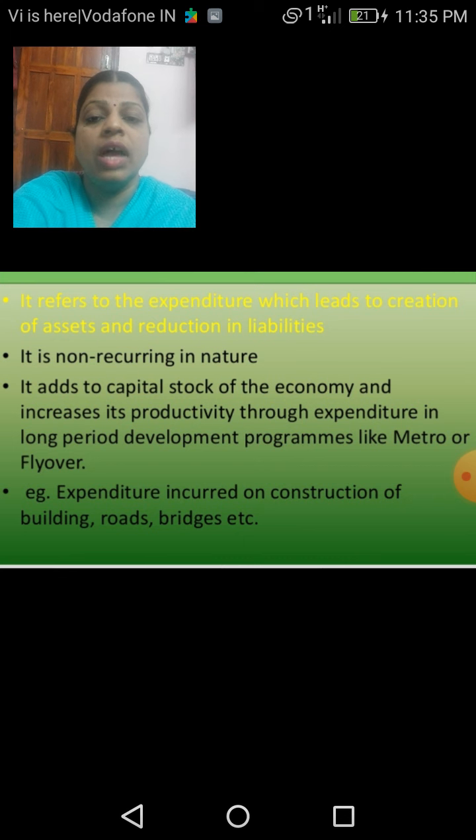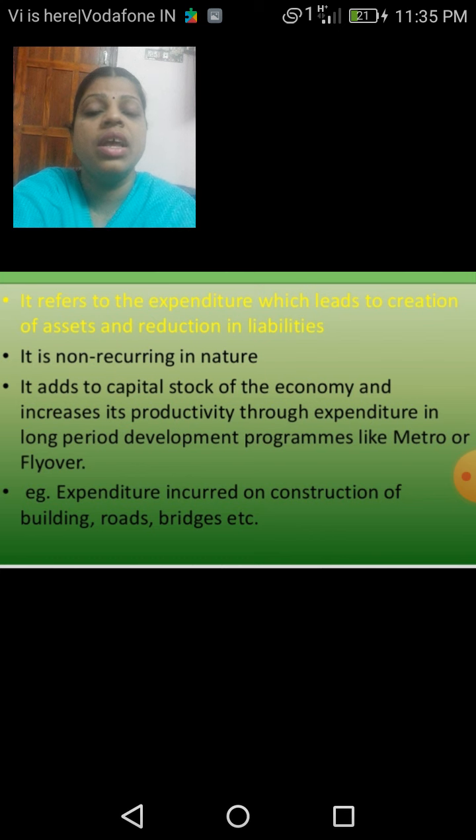The best example is the construction of the metro or the flyovers. Its gestation period is very long. It takes a long period for its construction. So that is regarding the capital expenditure.